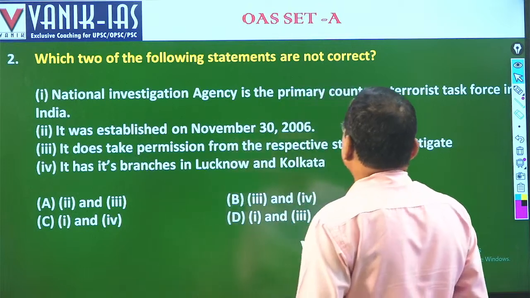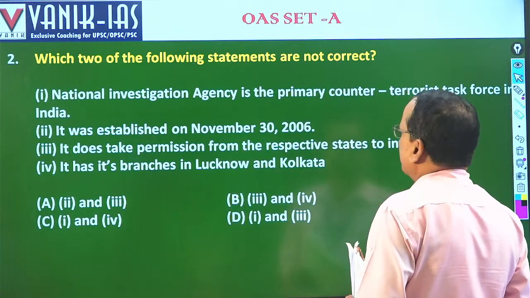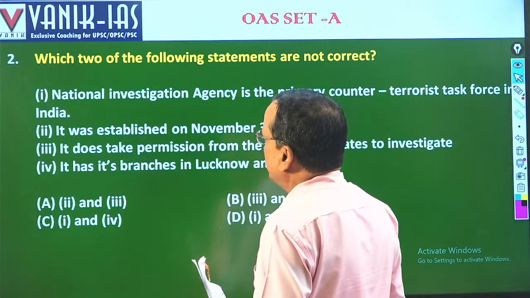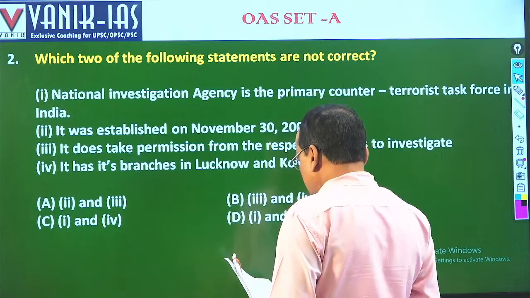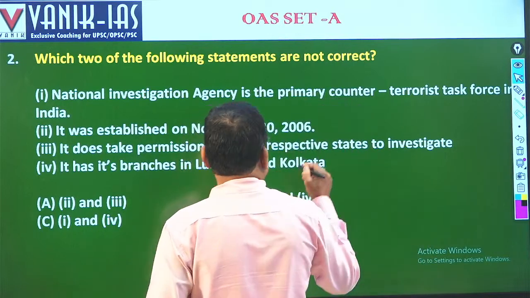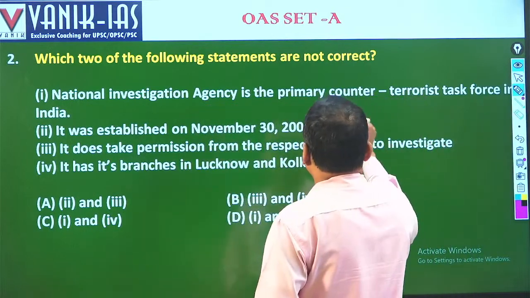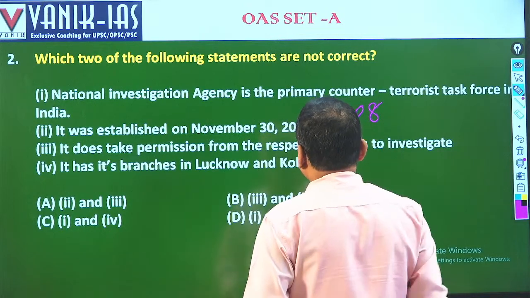NIA is a primary counter-terrorist task force in India. Fine, that's right. It was established in November 2006. It is wrong, because it was not 2006. It was established in 2008, fine, after the Mumbai terror attack.